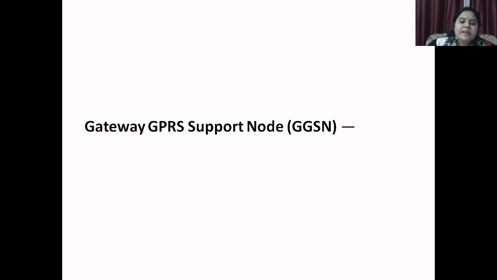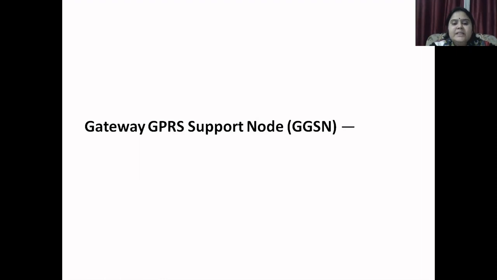Now next is the gateway GPRS support node, that is GGSN. The GGSN interfaces with external packet data networks, that is PDNs, to provide the routing destination for data to be delivered to the mobile station and to send mobile originated data to its intended destinations.